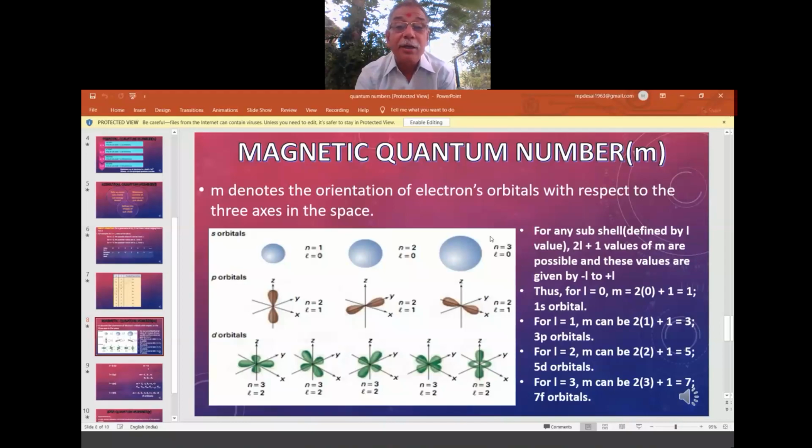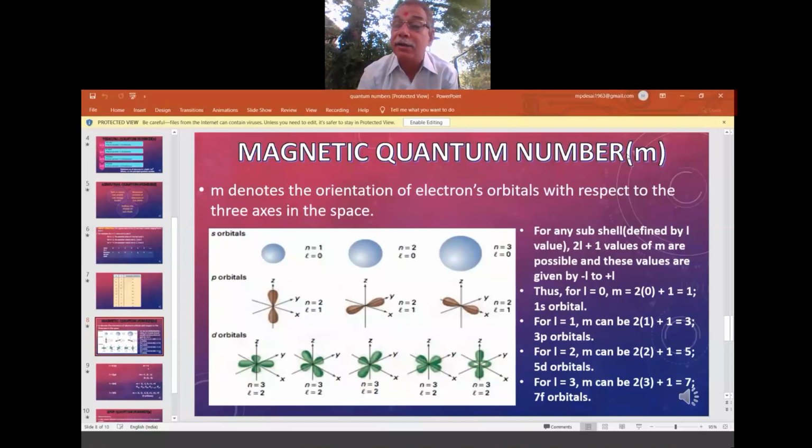Now, the magnetic quantum number. Again, this is calculated in the same way. So you see, S means spherical in shape, while P takes a dumbbell shape. I told you, whether it is 1s or 2s, it is round only. P is dumbbell shape, D is double dumbbell shape, and F is still more complex. I have not taken it, it is not in the syllabus, so they will not ask you to draw it. So the shapes are spherical, dumbbell, double dumbbell, and a complex dumbbell shape in the case of F orbitals.